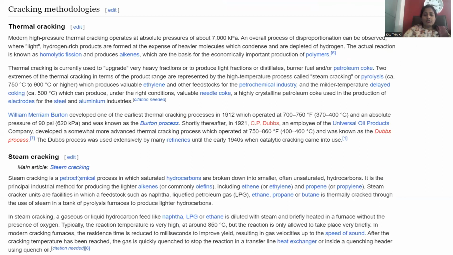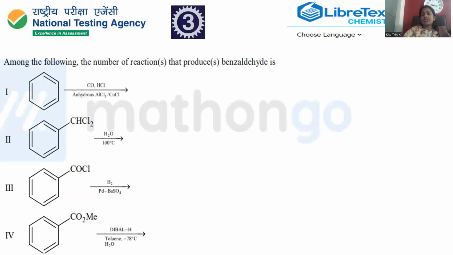This is also answered, and let's enter into question number 3, which is collected from the 2015 Paper 2 JEE Advanced question paper, conducted by the National Testing Agency. This question is from the organic chemistry point of view. Among the following, the number of reactions that produce benzaldehyde is to be answered. Multiple answers, so reaction or reactions. That means more than one answer might be correct regarding this kind of benzaldehyde synthesis, right?